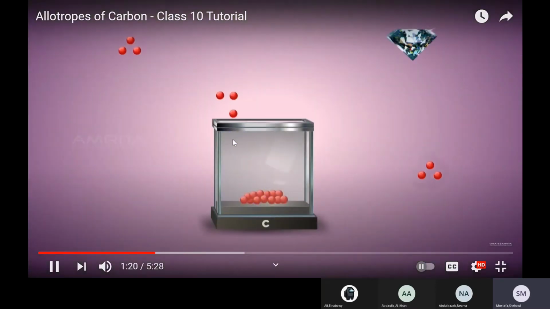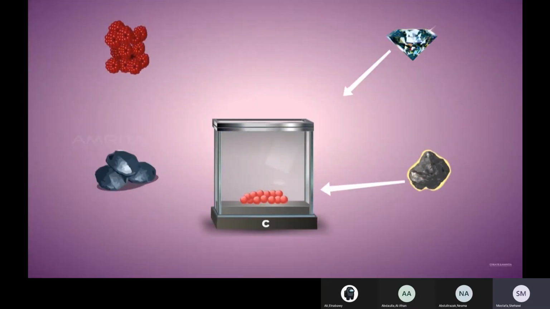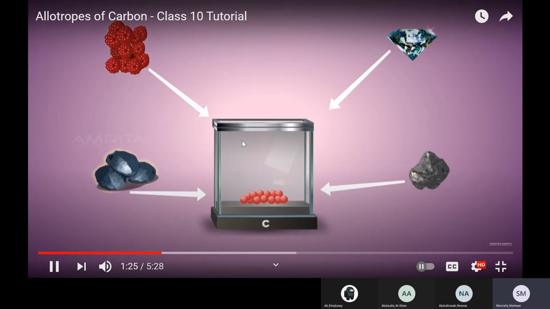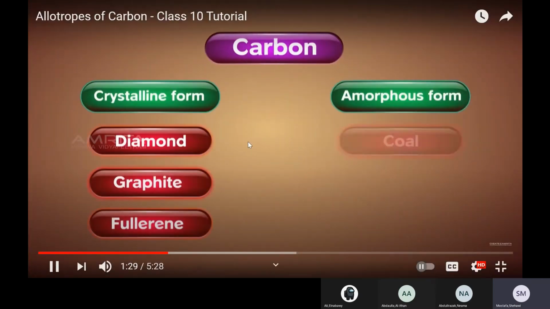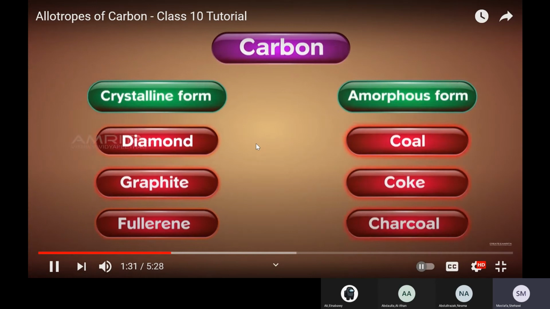Allotropes are forms of the same element which exhibit different physical properties but with the same chemical composition. Let's now classify carbon according to its shape, structure, and physical properties.